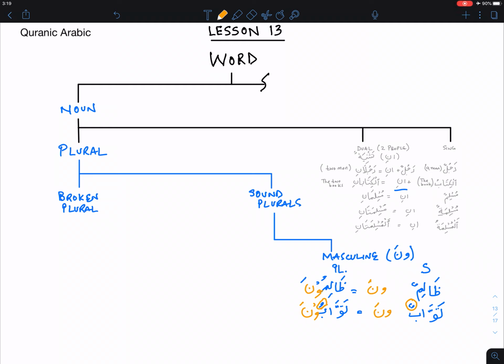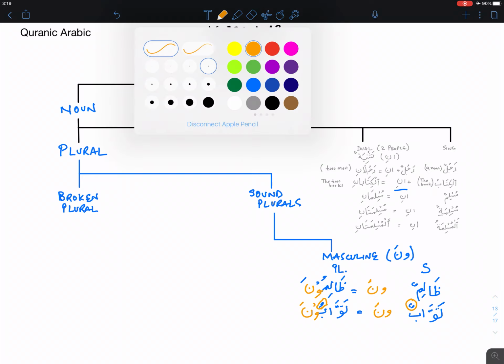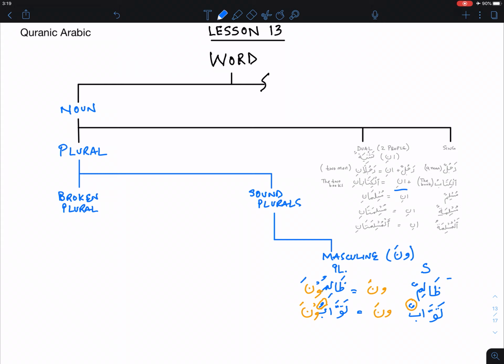So those are two examples that you can take, inshallah, in this lesson. In the Quran you will see these plurals used a lot, and then we'll talk about this. But this is a masculine plural, and now look at the ending here. What's important, I want to highlight, is that these both words are masculine and they're indefinite, and the other thing they have is that they are in an uninfluenced state.